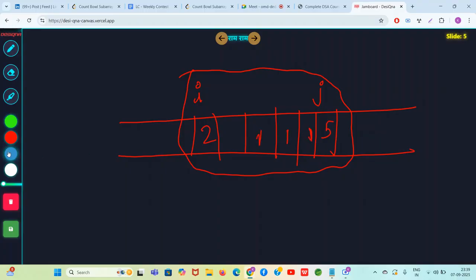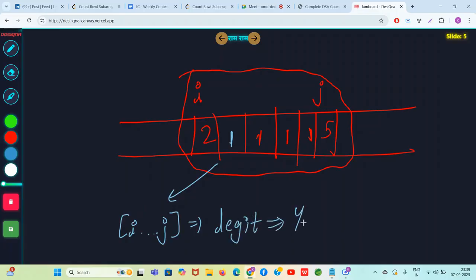Now, is this a valid subarray, guys? If yes, react with emojis. Is the subarray I to j valid? We have to count the total number of valid subarrays. Is it legit? Yes, it is legit.